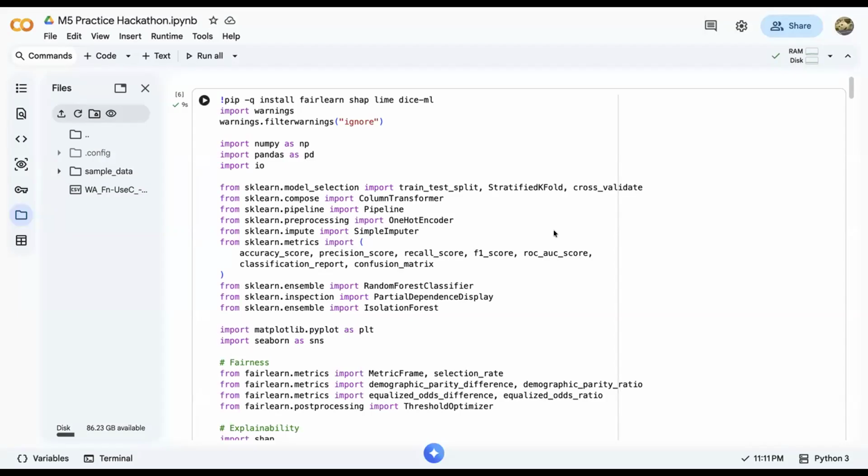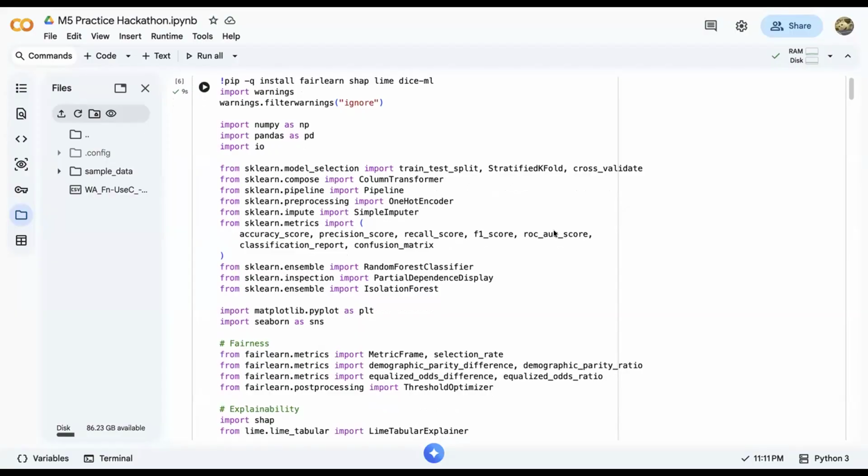Hello everyone. In this video, I will present my Module 5 Practice Hackathon solution using the telecom customer churn dataset, with a focus on responsible AI: fairness, transparency, and interpretability. The goal is to predict whether the telecom customer will churn, and this is a binary classification task where the target is the churn column. A churn prediction model can help retention planning, but it can also impact how customers are treated. So it is important to evaluate fairness and provide explanations.